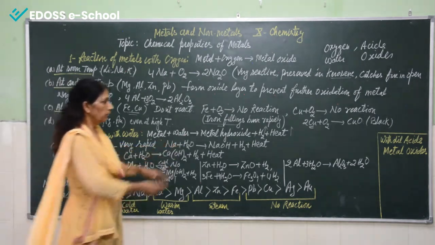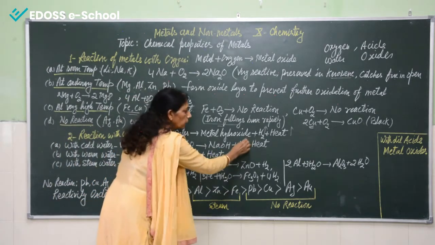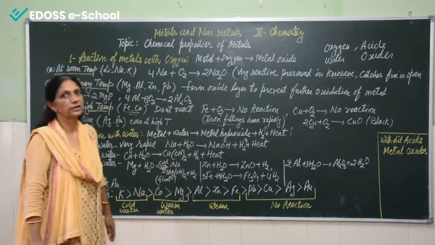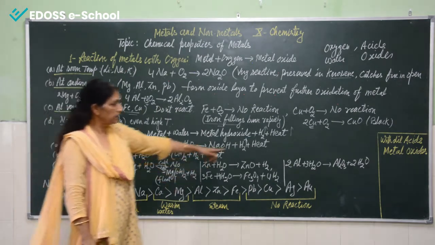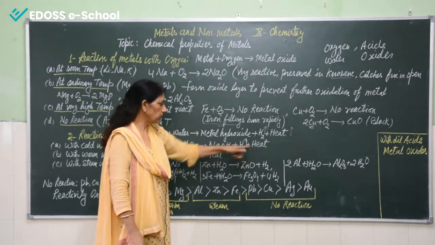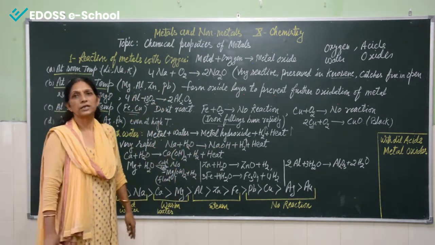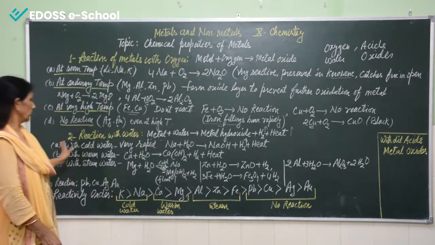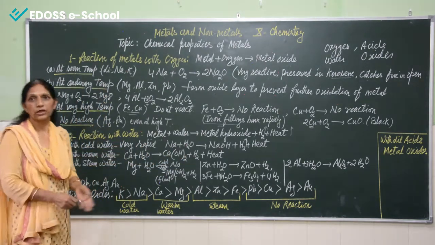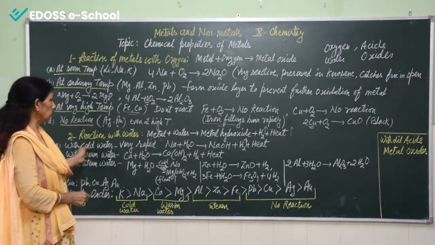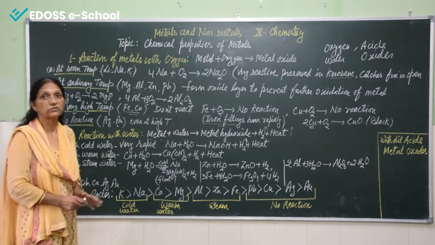Why? Because it gives hydrogen gas, and we know that hydrogen gas is a combustible gas, and because of the heat which is evolved, it immediately catches fire. So metals like sodium and potassium react vigorously with water.